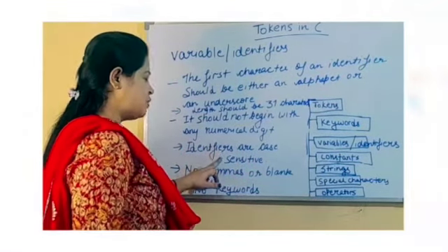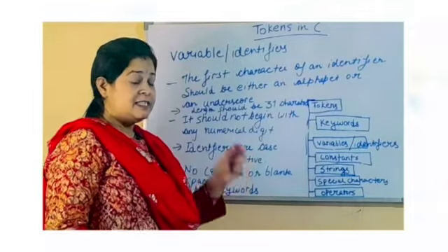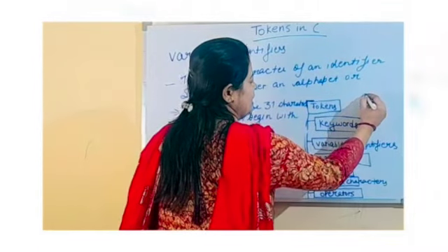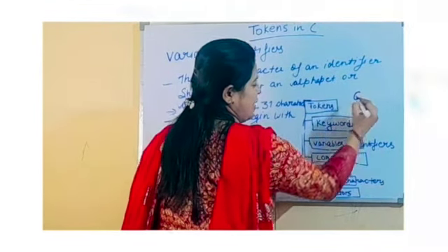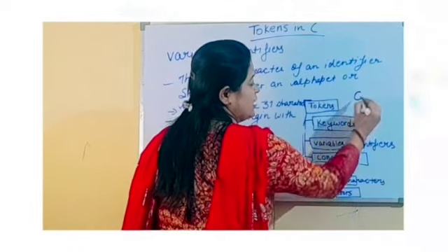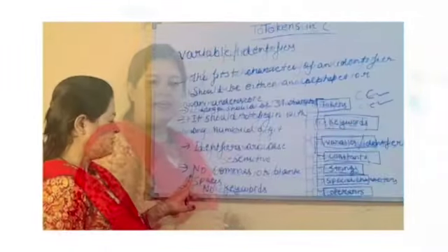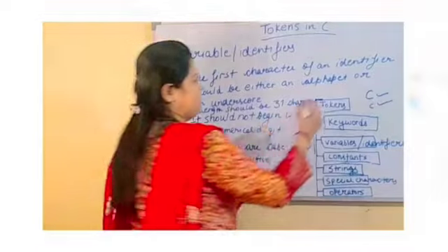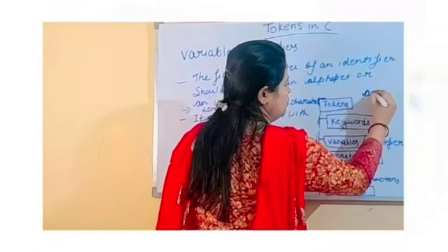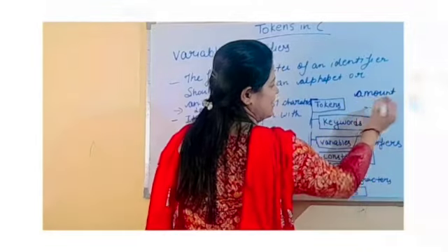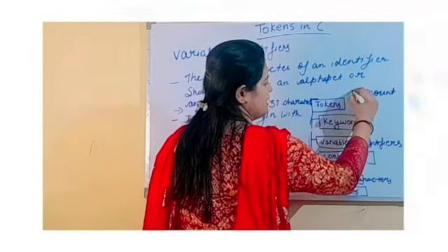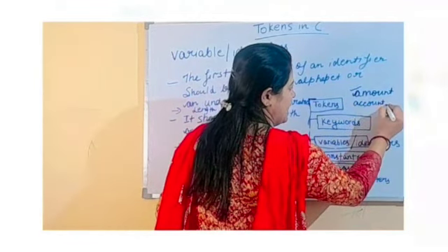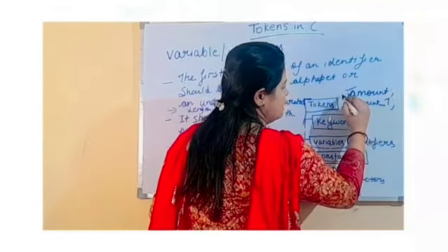Next, identifiers or variable names are case sensitive. What I mean by case sensitive is, if I use a variable name as capital C and small c, these are both different in C. Then no commas or blank spaces can be there in a variable name. For example, if I write a variable name with a space in it, that is not valid, so no blank spaces or white space can be there. If I write account underscore 1, this is a valid variable name.